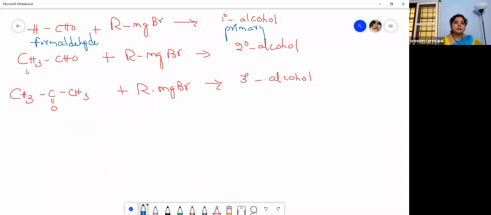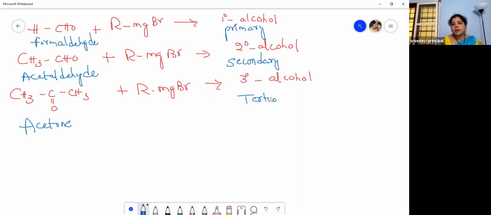Okay. Then acetaldehyde plus Grignard's reagent gives secondary alcohol. Secondary, a carbon which is bonded with 2 alkyl groups. Then acetone plus Grignard's reagent gives a tertiary alcohol.